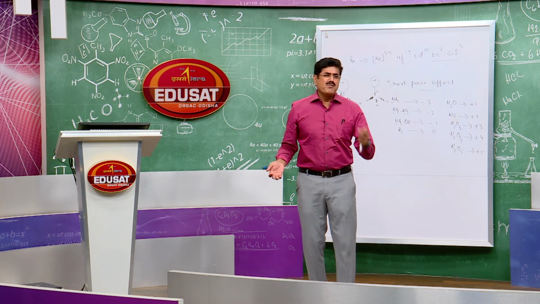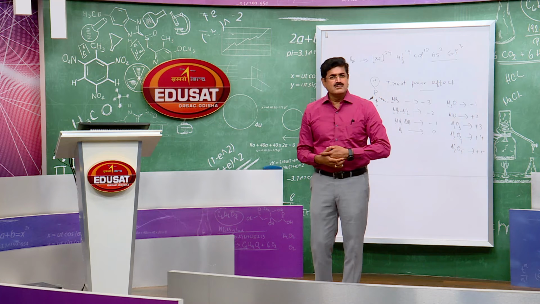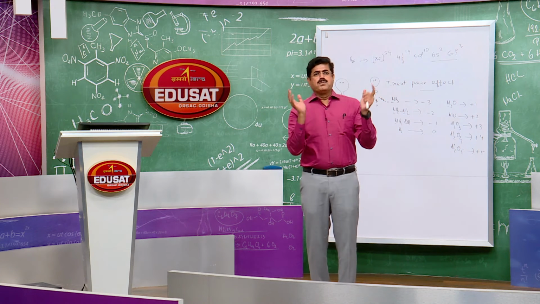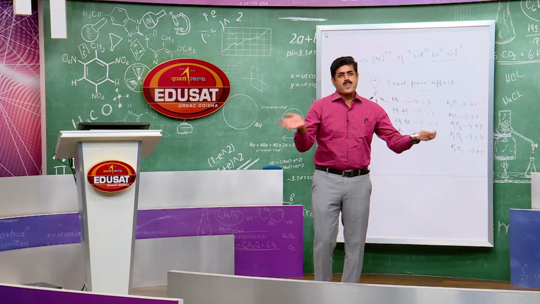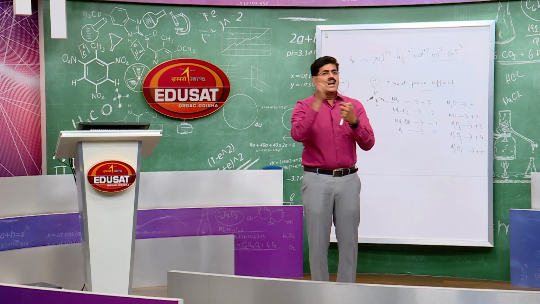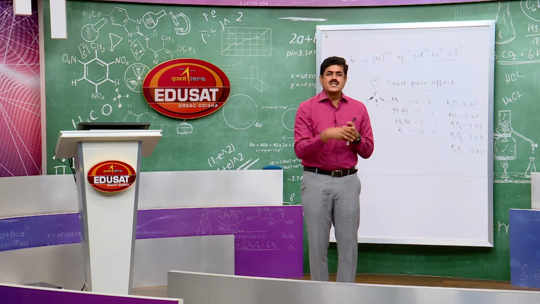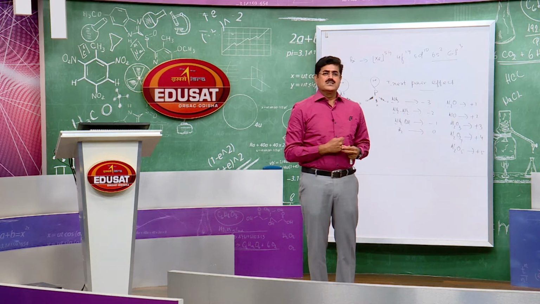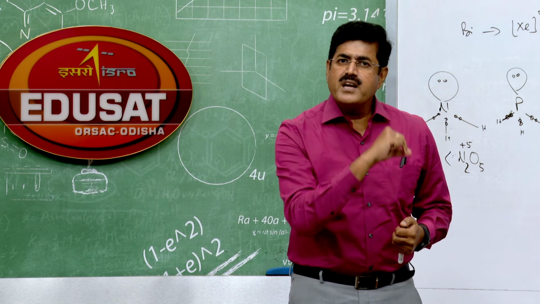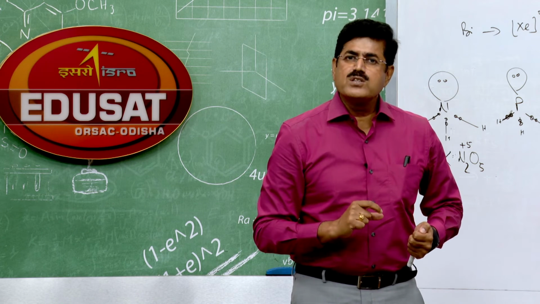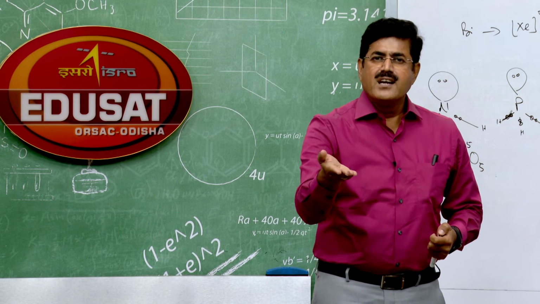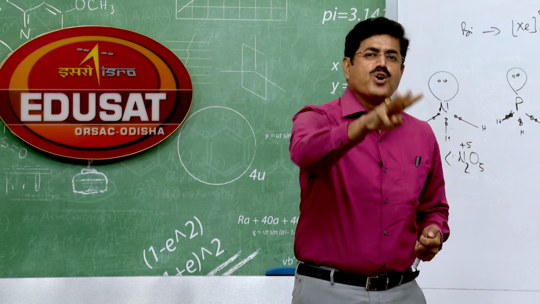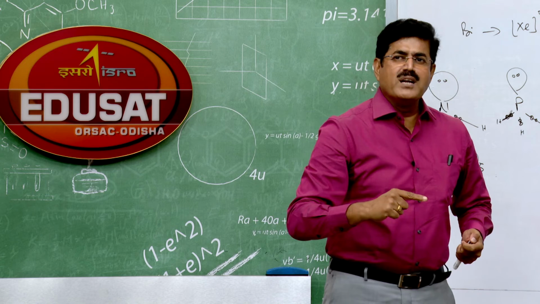Why not? The maximum covalence of nitrogen is 4. If you look at the electronic configuration of nitrogen, it is 2s2 2p3. There are 3 half-filled orbitals. As per the definition of covalency, 3 covalent bonds can be formed by nitrogen. And there is an electron pair over nitrogen, that is a lone pair, in 2s2. That electron pair it can donate. So all total it can form 4 covalent bonds. The maximum covalence of nitrogen is 4.